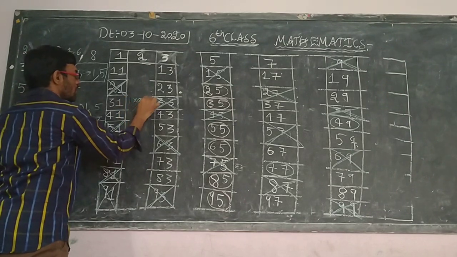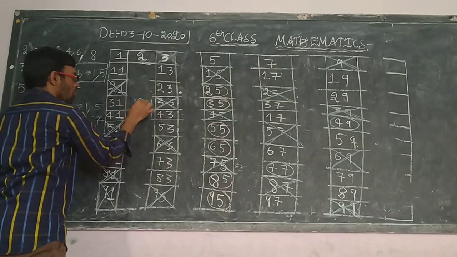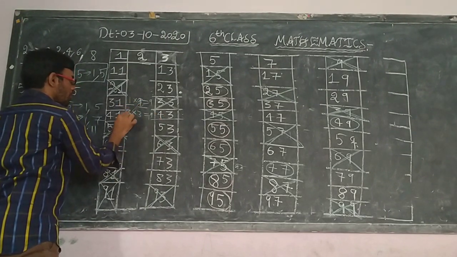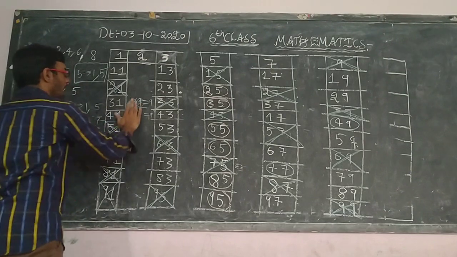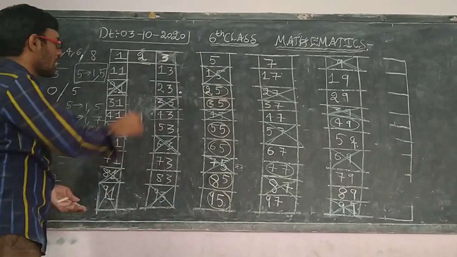1 into 9 it is 9. Next, 3 into 3 it is 9. So that means instead of 1 and 9, which number is it? 3 is it. So that's why I have circled it. I have crossed 9. Okay. So like this you are supposed to do.